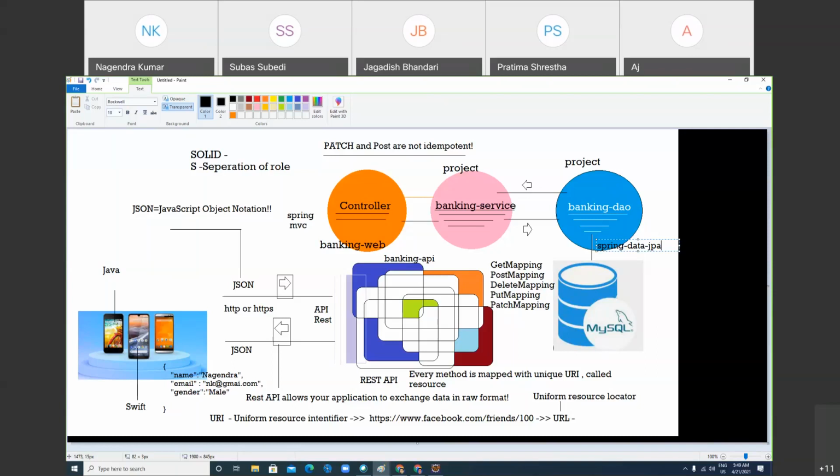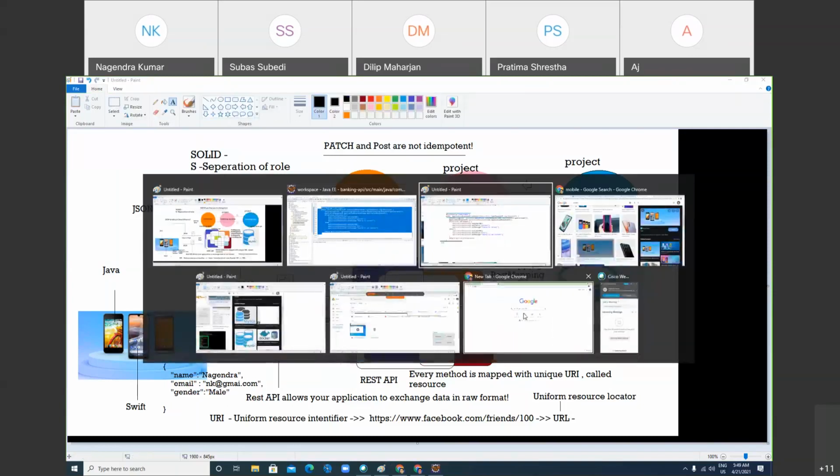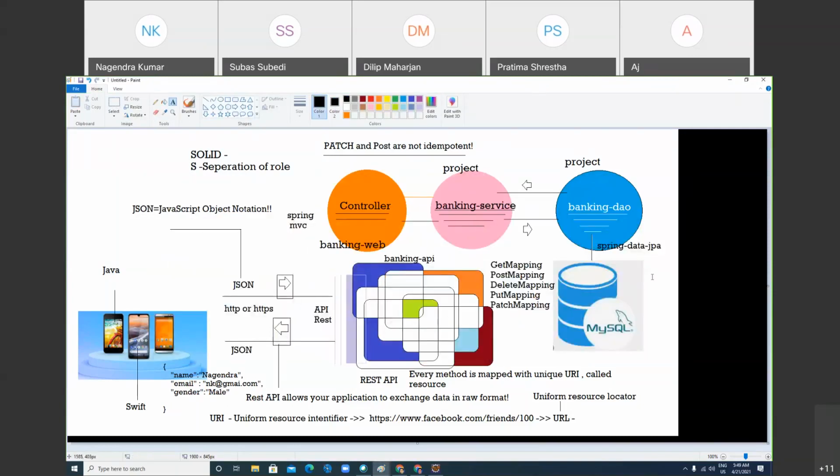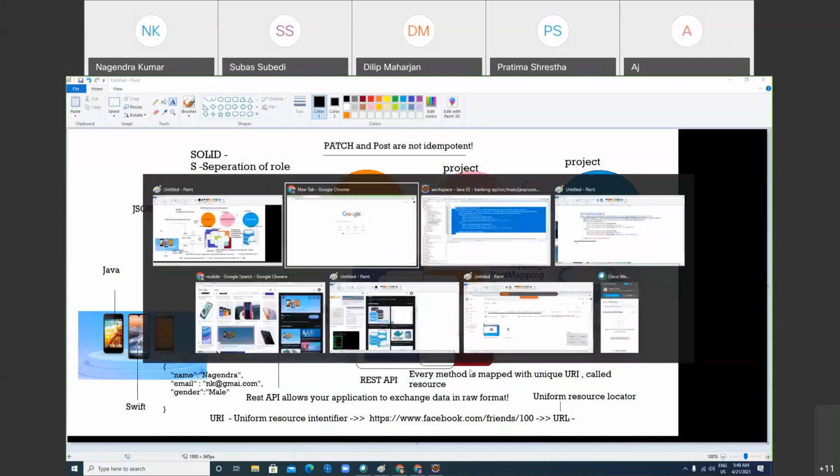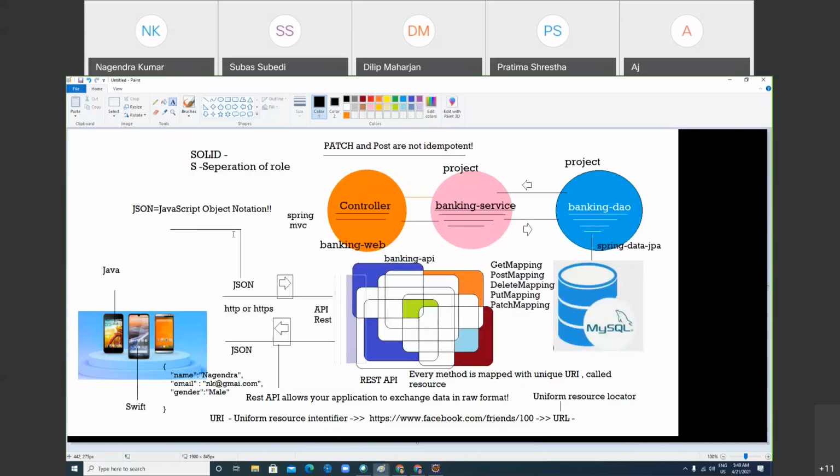Yeah, you guys are not replying. Say I don't know, I don't understand. No, Nagendra. So why are you not saying I know? It's not easy, that's why you don't know. Okay, JPA we can discuss later. Let's come to the point right now. Regarding this diagram, does anybody have any question or query? No, everything is crystal clear.